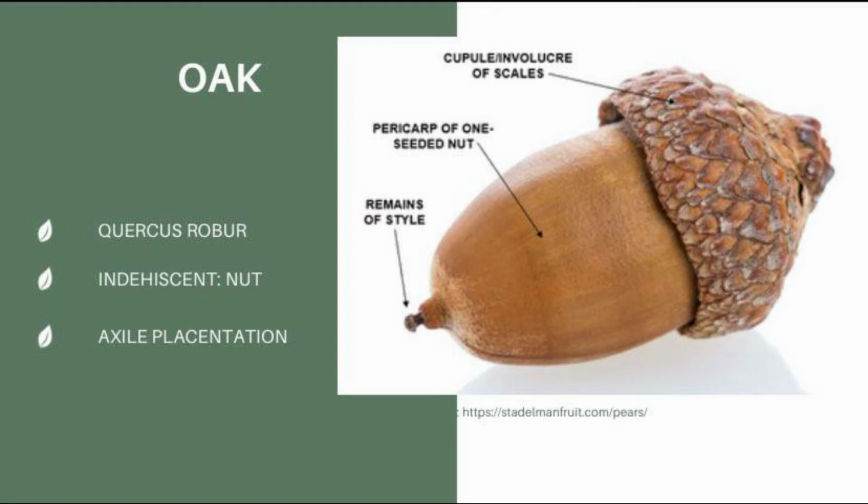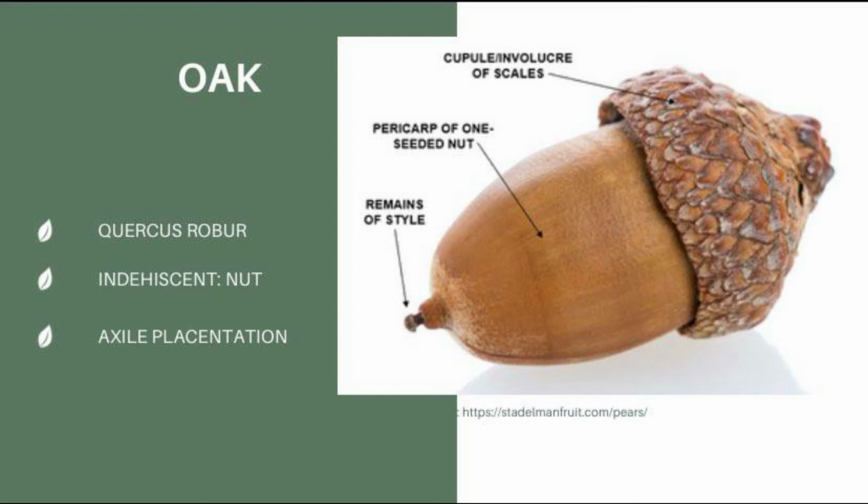Another type of indehiscent fruit is nut. It is one-seeded, derived from a compound pistil. Pericarp is hard and thick with a cup at its base. One example is the acorn or oak nut, also called Quercus ruber. It has a simple origin and axile placentation.